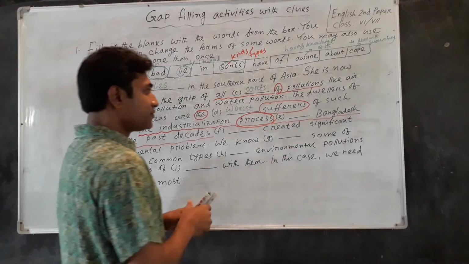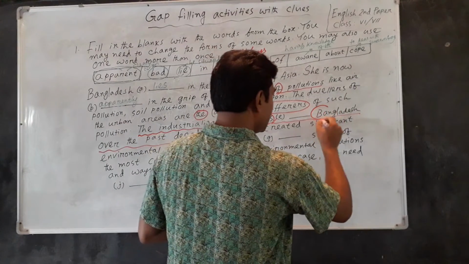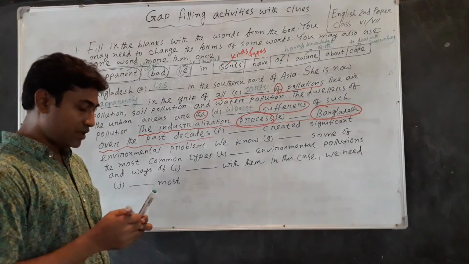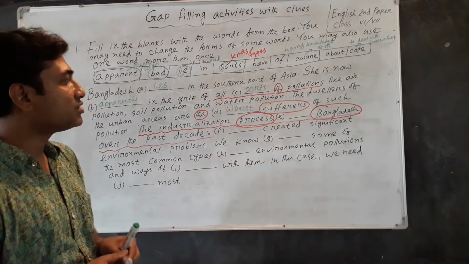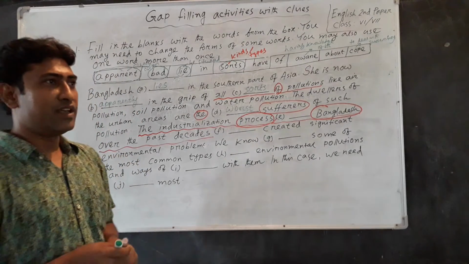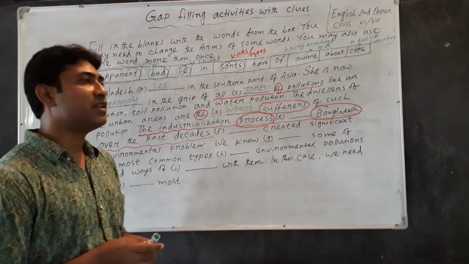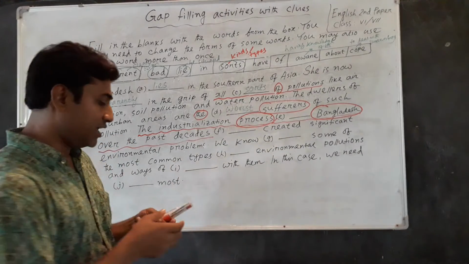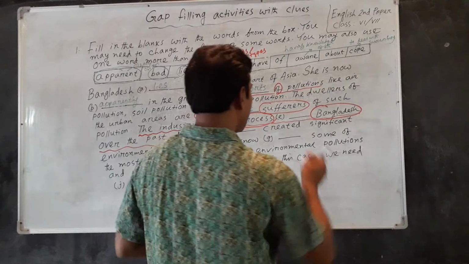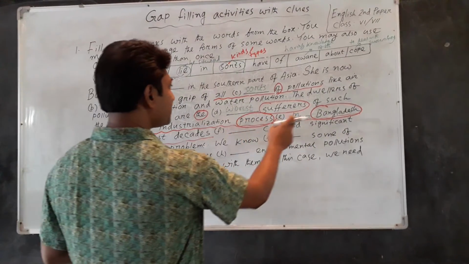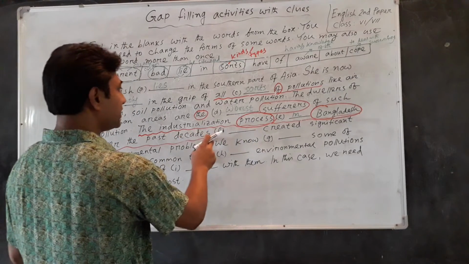And here Bangladesh is a noun, and before a noun we usually use a preposition. For a bigger place, or before a country, we usually write in as the preposition. So here the answer will be in. So: the industrialization process in Bangladesh over the past decades.